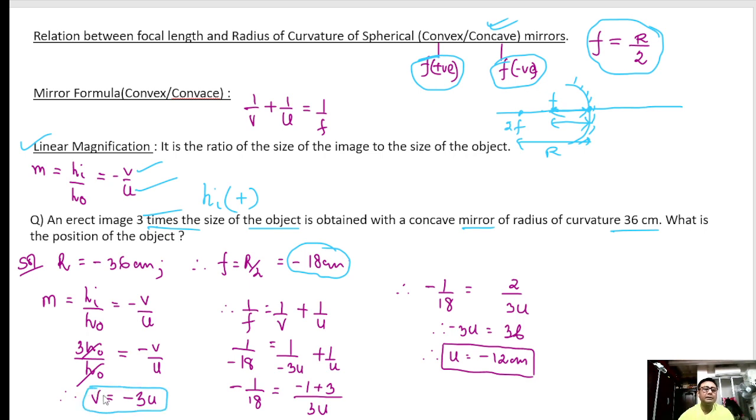Using the mirror formula, 1 by f equal to 1 by v plus 1 by u, putting the values of focal length and V, we get U as minus 12. That means the object was kept 12 centimeters in front of the concave mirror. Clear?